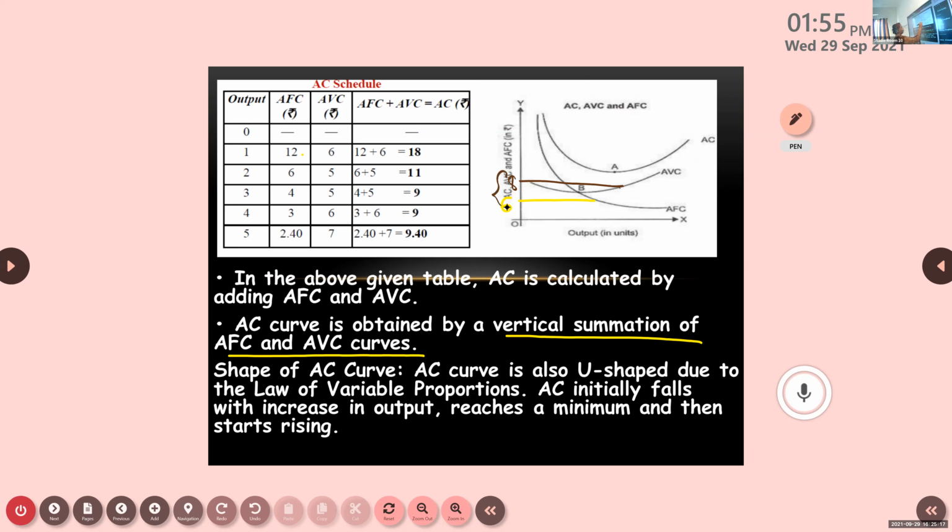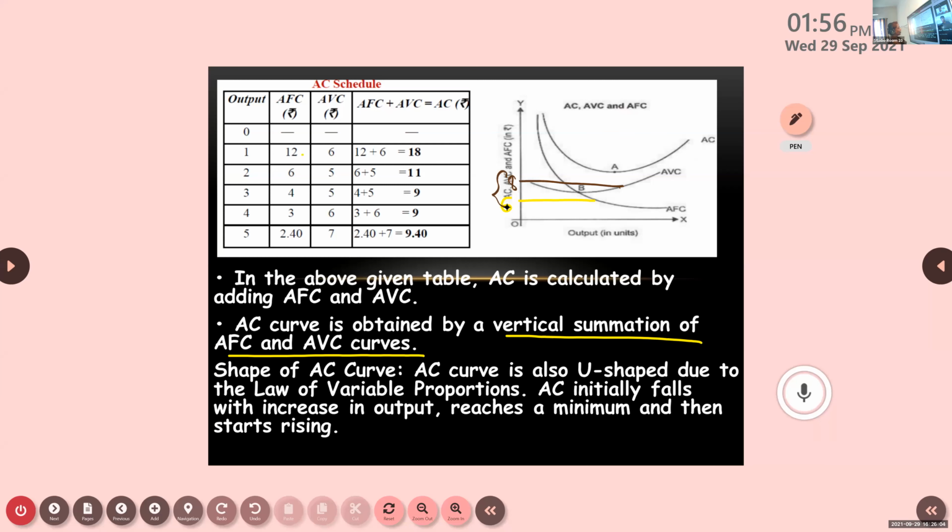Okay, these two are added. Which is marked where, on the vertical axis or on the horizontal axis? Vertical axis.